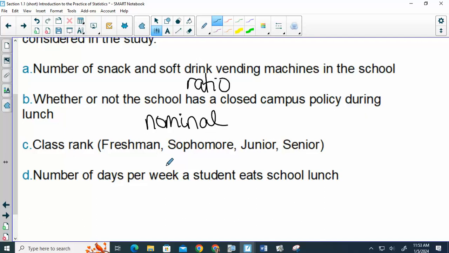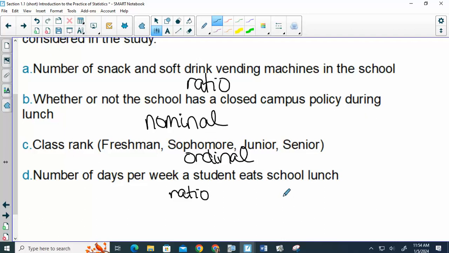Class rank. I shouldn't have used this example already. So, is that qualitative or quantitative? Qualitative. Can we put it in order? Yes. So that would be ordinal data. Okay, D, the number of days per week a student eats school lunch. Is that qualitative or quantitative? Quantitative. Okay, can it be 0? So that would be ratio. Are those okay?